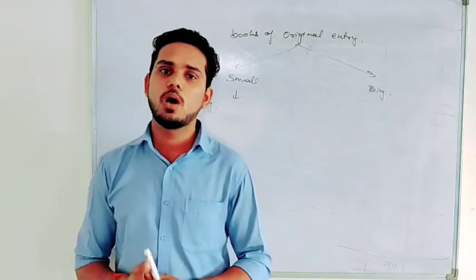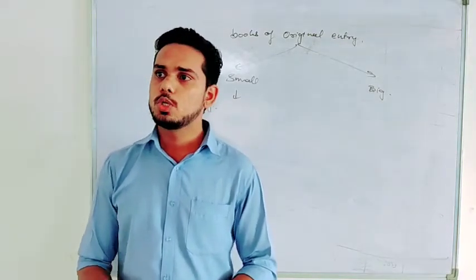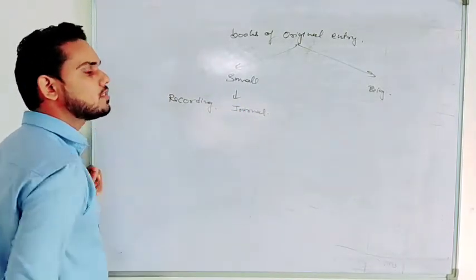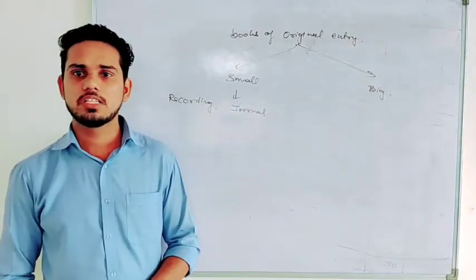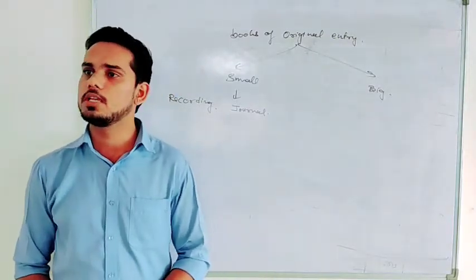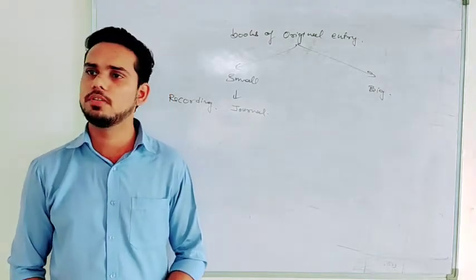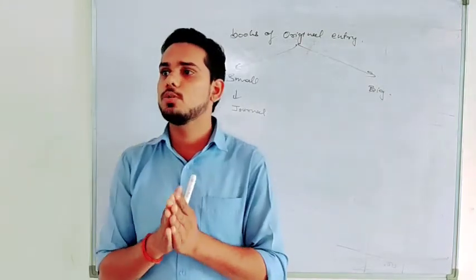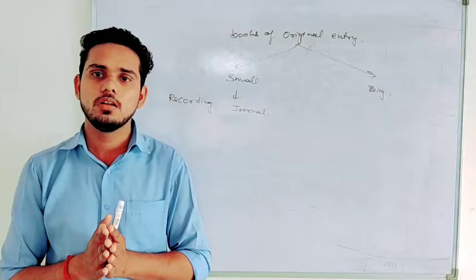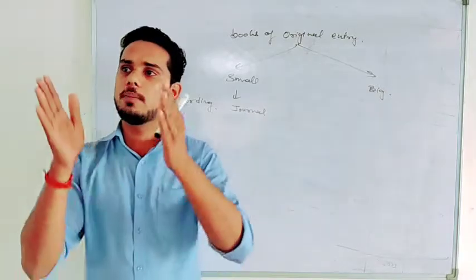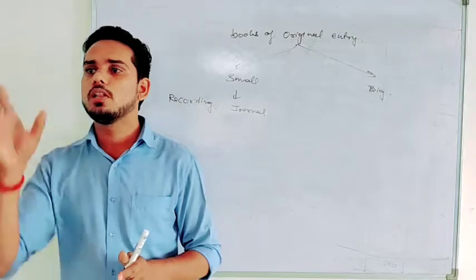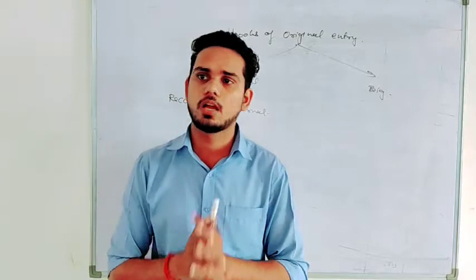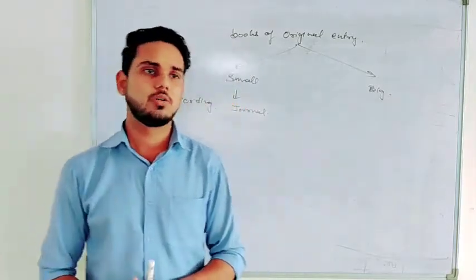If you have a small business, there will be few transactions, so you will record all those transactions in only one book, and that is known as the journal. It doesn't matter whether that transaction is related to purchase, sale, cash, credit, capital, everything will be recorded at the same place, that is the journal. And from that journal, we classify those transactions on the basis of their similarity into multiple accounts in the ledger, like all purchase transactions in the purchase account, all sales transactions in the sales account, all transactions related to cash in the cash account and bank account. This way with other transactions also.